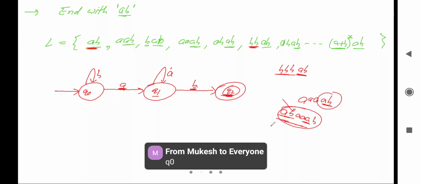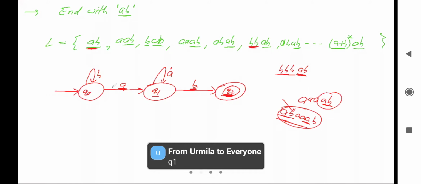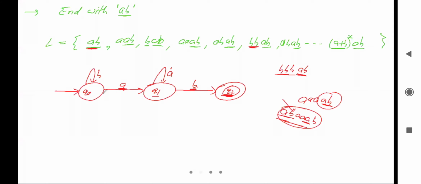Okay, let's see. From Q0, yeah, Q1 may be the right answer. From Q0 we'll read A, after that we'll go to Q1. From Q1 if we read B, we'll go to Q2. After that if we read A again, we require B in the end because it will end with AB, right?